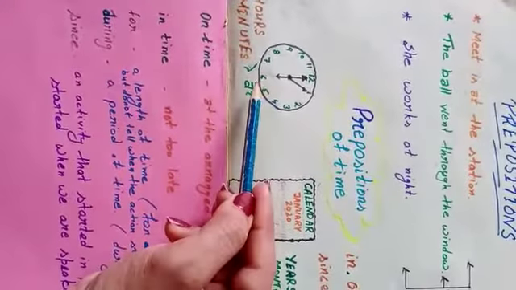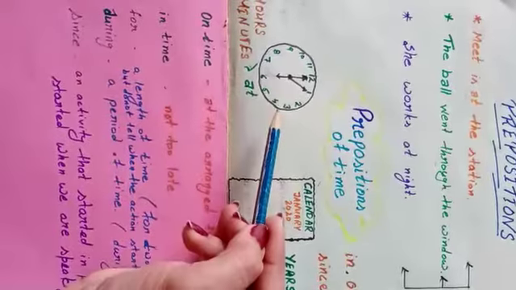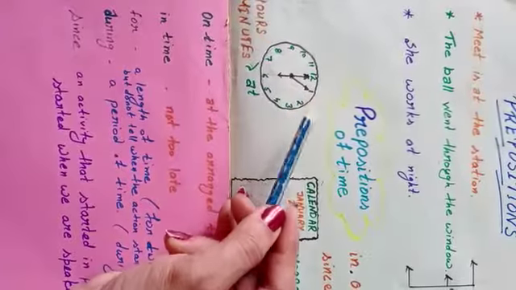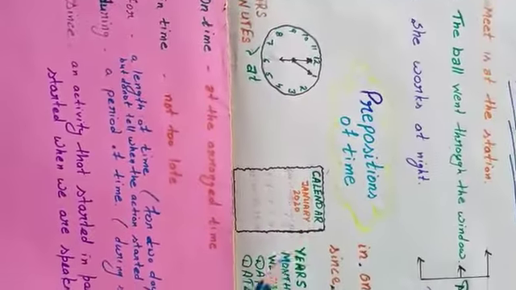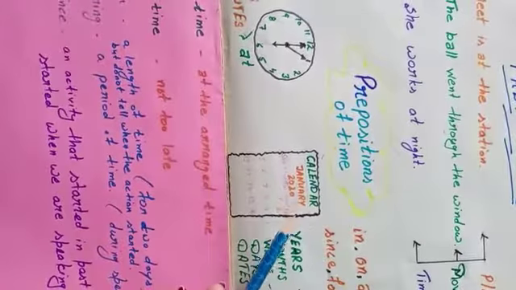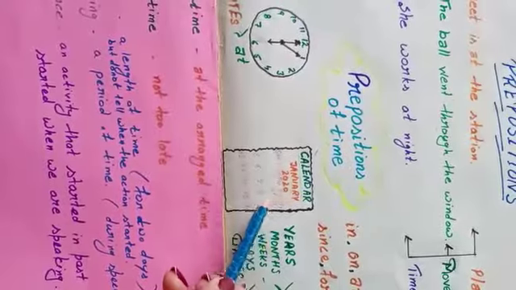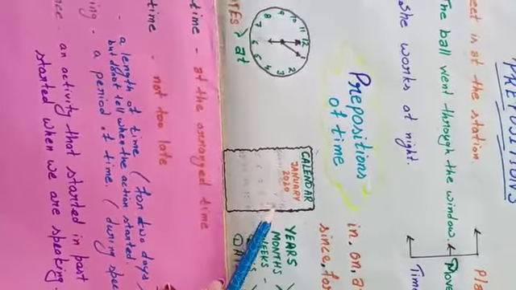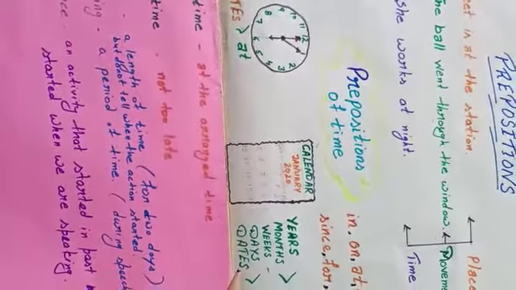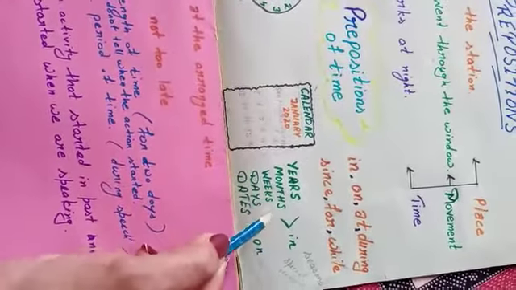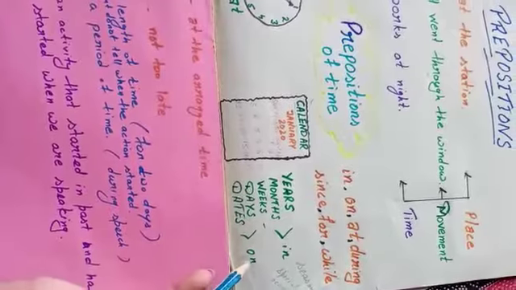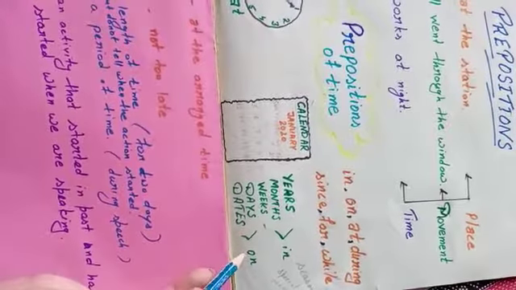The word at is used with the proper time, like 6 o'clock, 3 o'clock, whatever is here. From the calendar, we come to know about the years, months, days, weeks, and dates. With the years and months, we use in, and with weeks also we use in. With days and dates we use on.